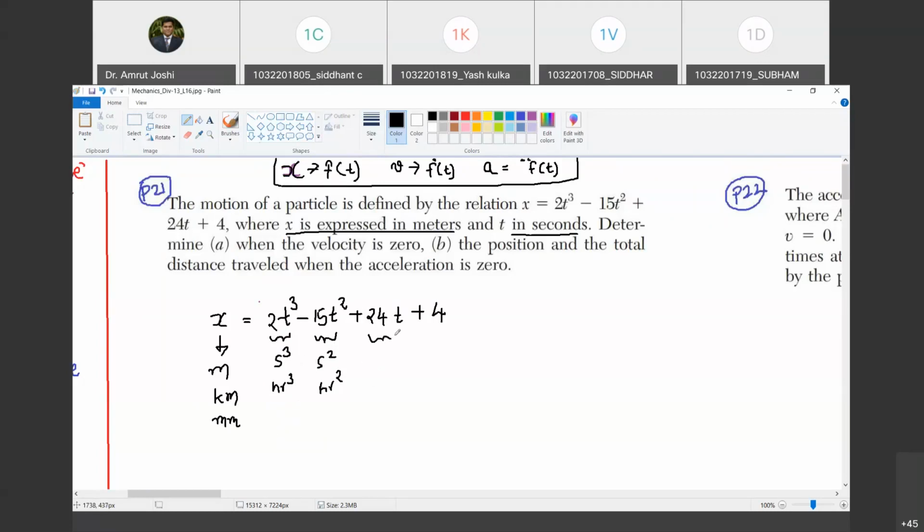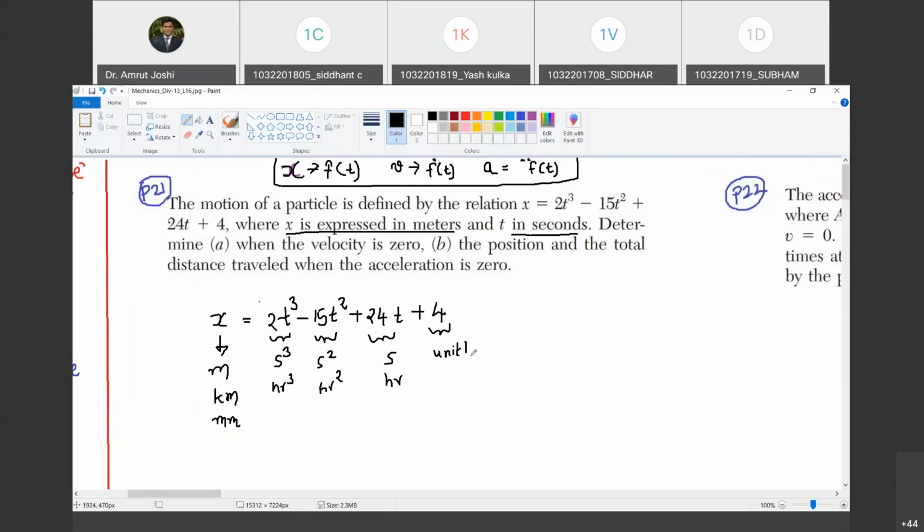What is the unit of the third quantity? Second, hour, minute. So it is a unit of time. 15t square has a unit of time square. 2t cube has a unit of time cube. Do you agree with me? Yes, sir. And this is a unitless constant, right?